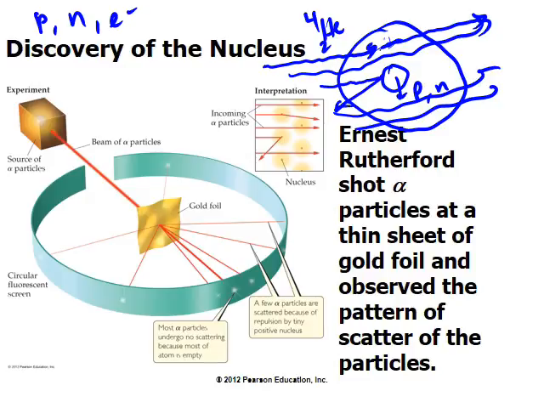So this is how Rutherford explained how these protons, neutrons, and electrons together. So protons and neutrons are within the very small volume of a nucleus, and electrons are outside of the nucleus. Well, scientists always had a suspicion that electron cannot be within the nucleus, because if it is within the nucleus, there will be a strong attraction between proton and electron, and you can't get rid of that electron.